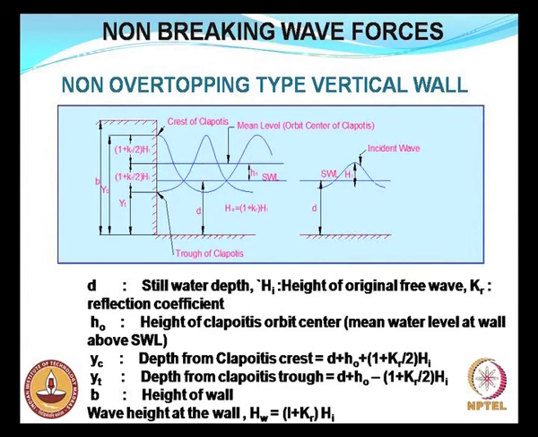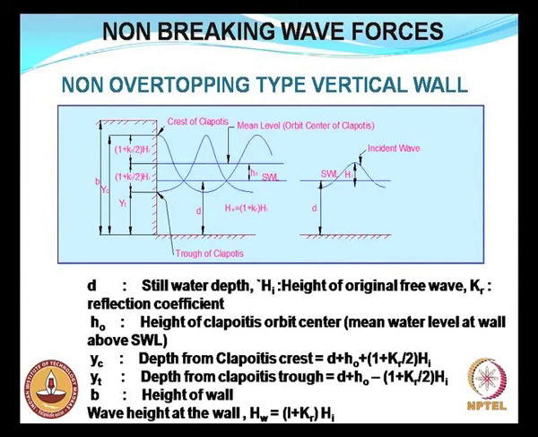If Hi is the incident wave height, then the amplitude here, from this new mean water line, will be (1 plus Kr)/2 times Hi.